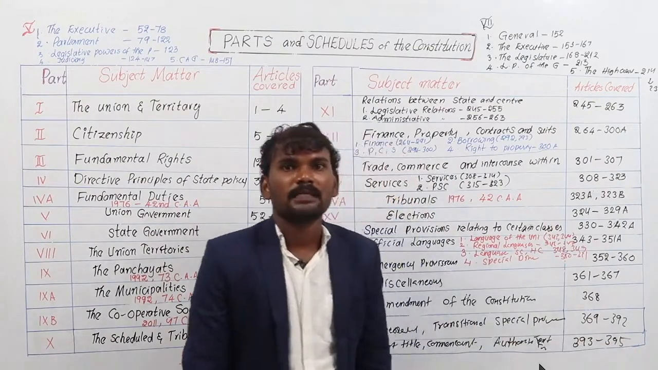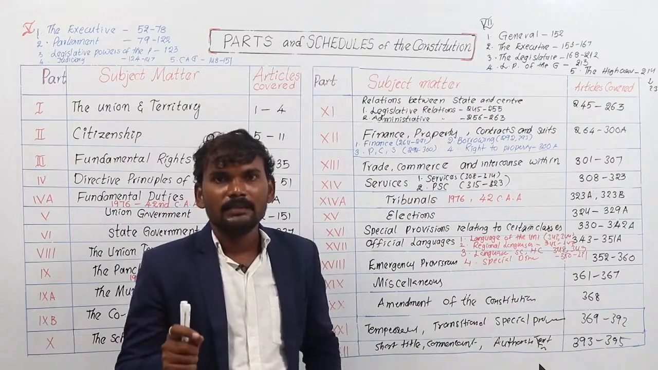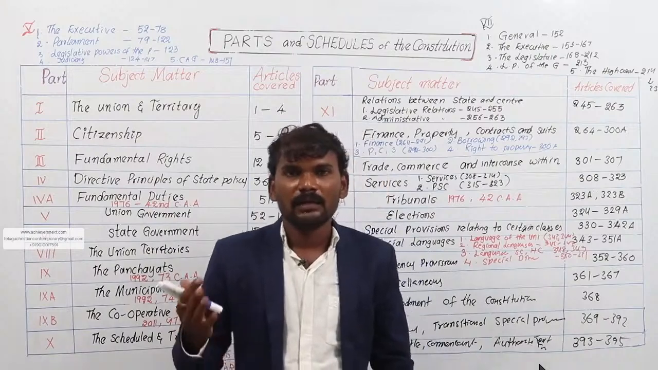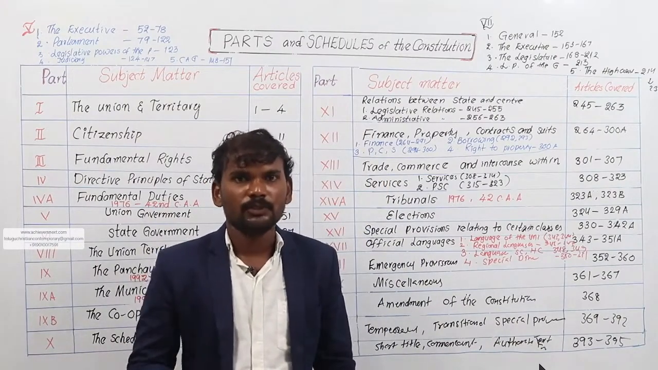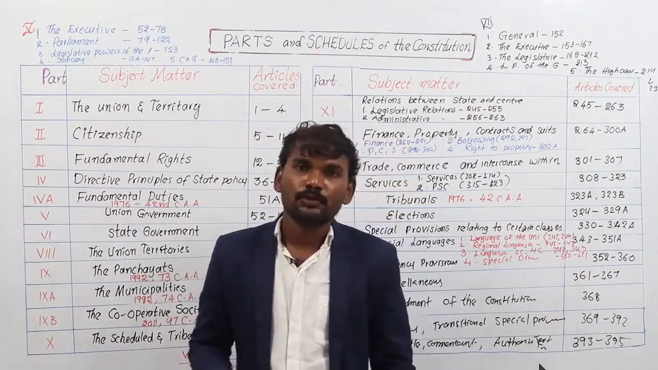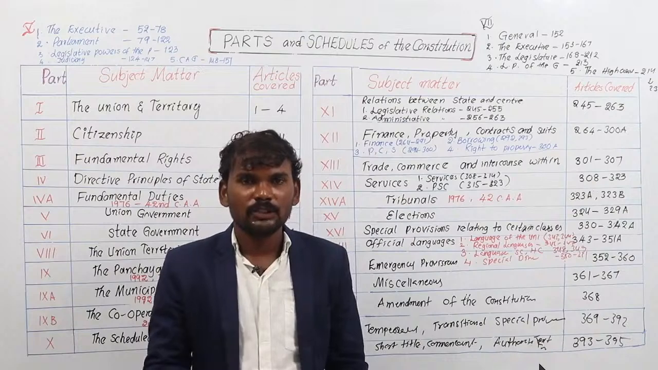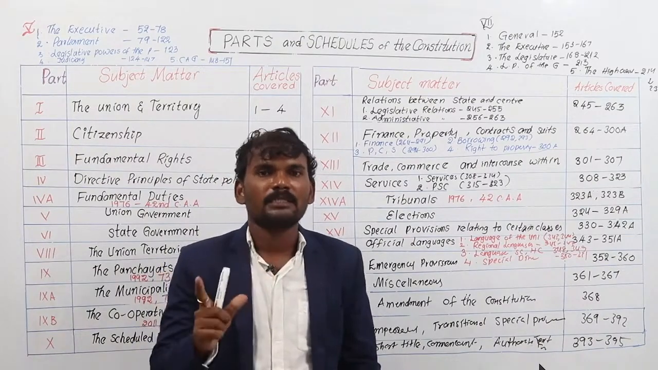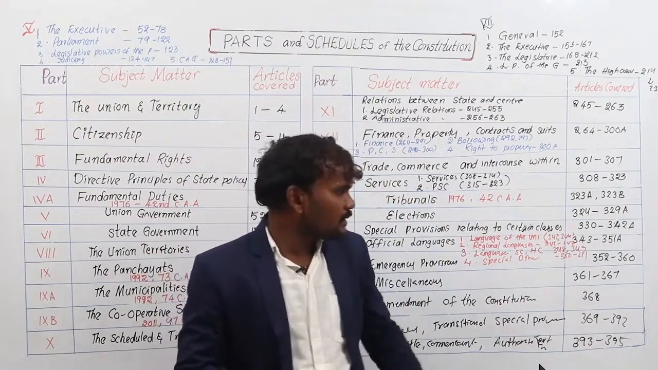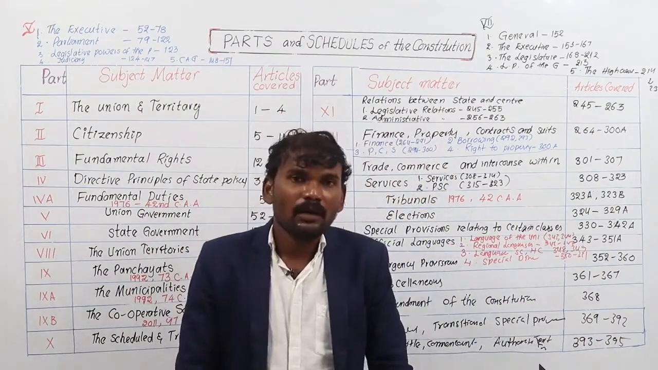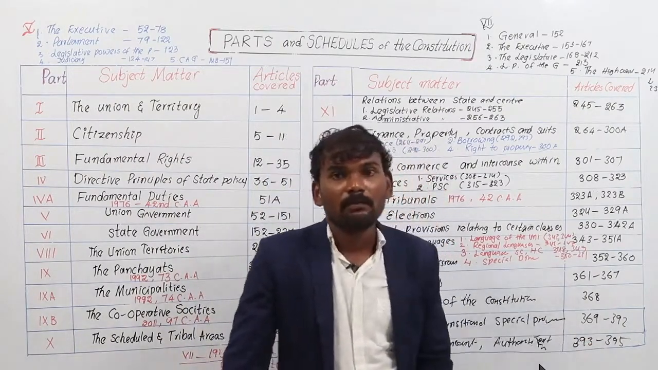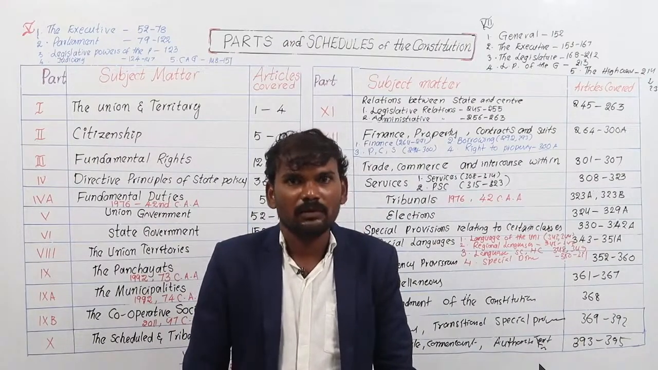But the number of articles is 465 plus. The numbering of the original Constitution is not changed at all, but the total number is changed. Whenever new articles or new parts are added to the Constitution, they are added with an English alphabet letter, so that the original numbering is not changed, only the total number. So in our Indian Constitution, the numbered parts are 22, but the number of parts is 25. The numbered articles are 395, but the number of articles is 465 plus.